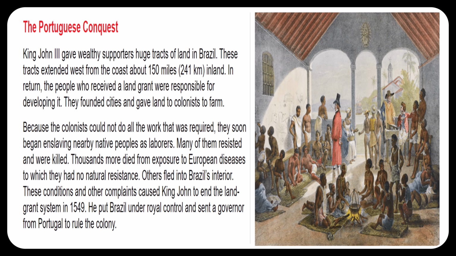Question 16. What were some of the tragic consequences of the Portuguese actions on the indigenous peoples of Brazil? Well, because they started to use slave labor, many of the people said, no, we're not doing it, and they were killed or enslaved. Thousands more died because they were exposed to European diseases from which their bodies had no natural resistances. And others, rather than being killed or enslaved, decided to just flee more into Brazil's interior, away from the coast and into the tropical rainforest areas.